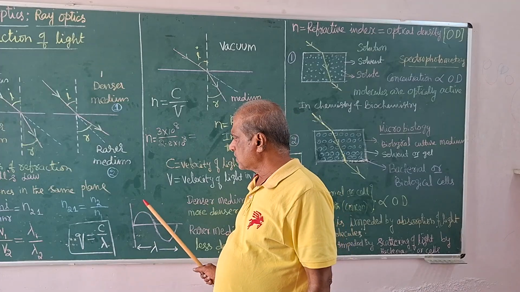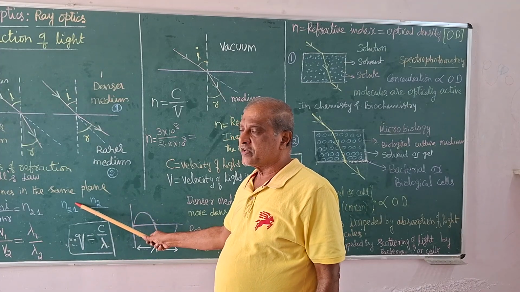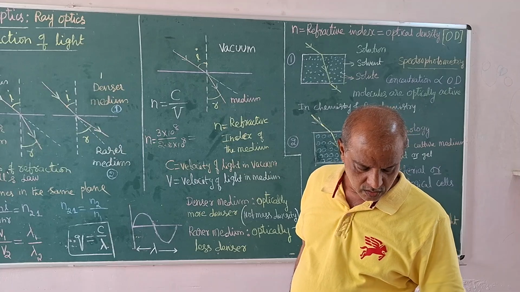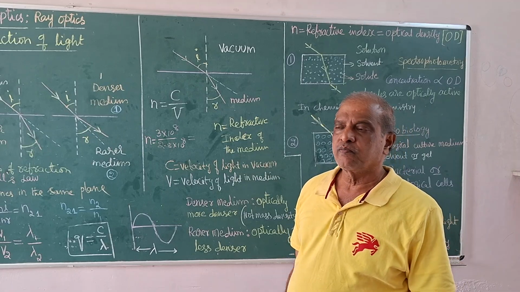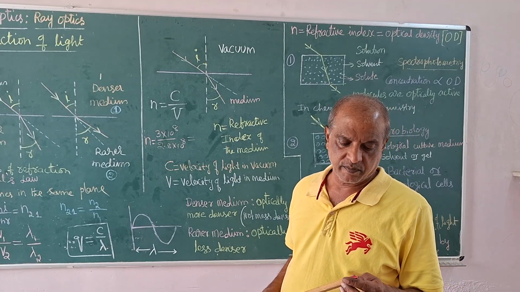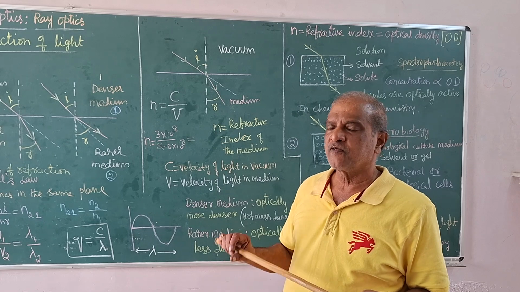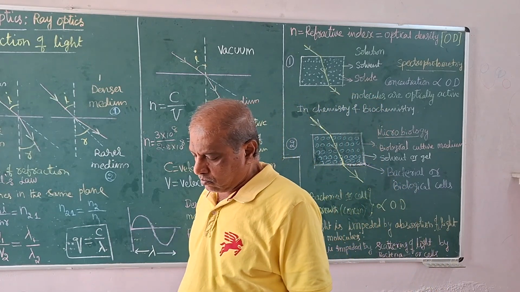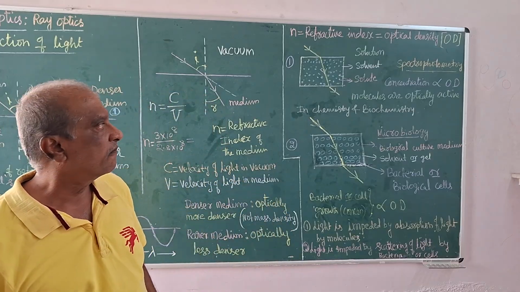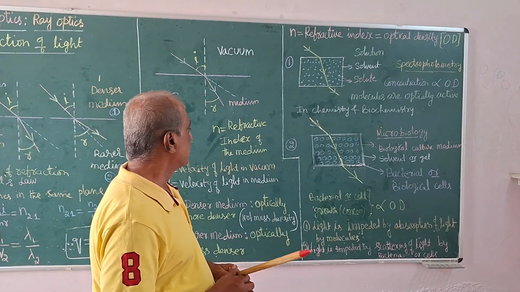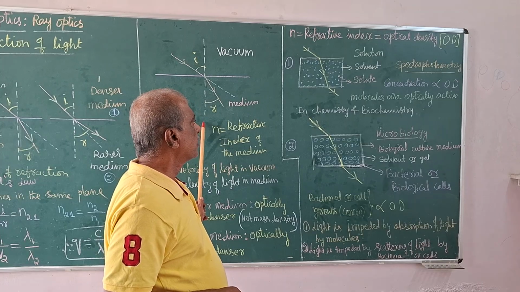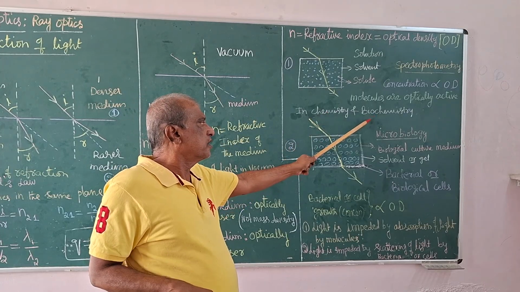In physics, we talk more about refractive index of a medium, and that is fundamental physics. We have different fields in which the same concept is studied, that is in chemistry and biochemistry.